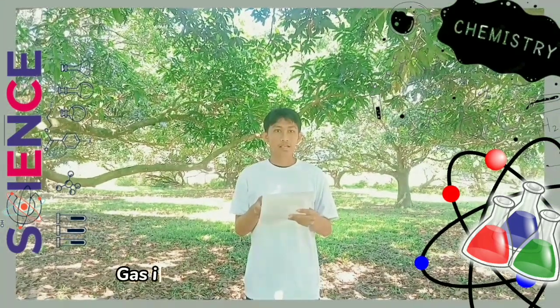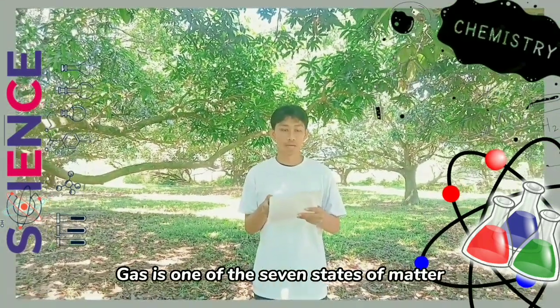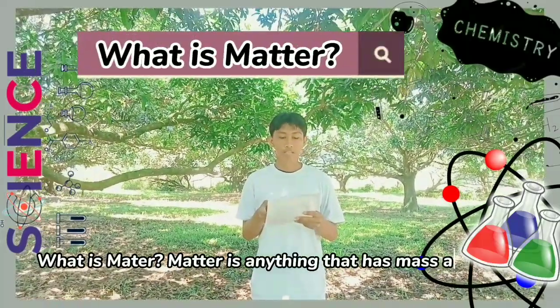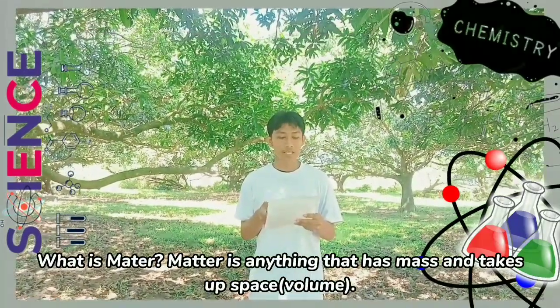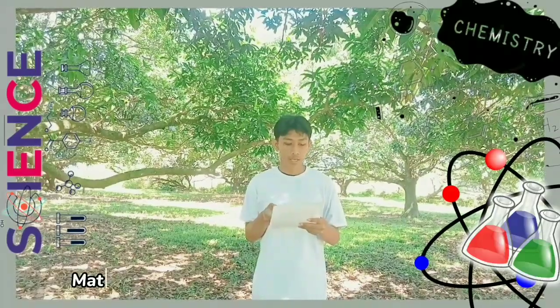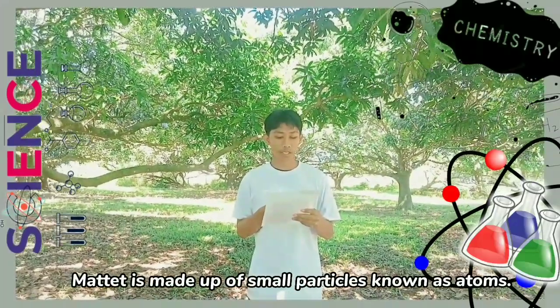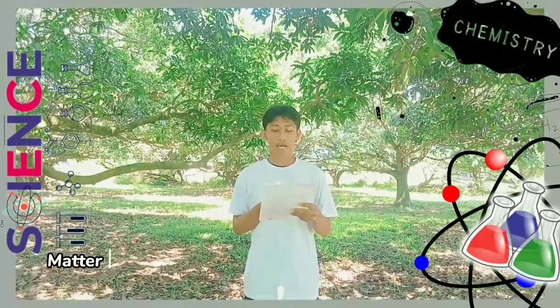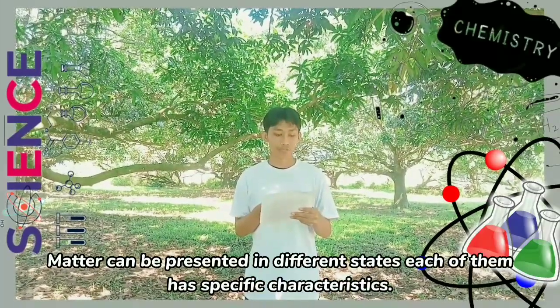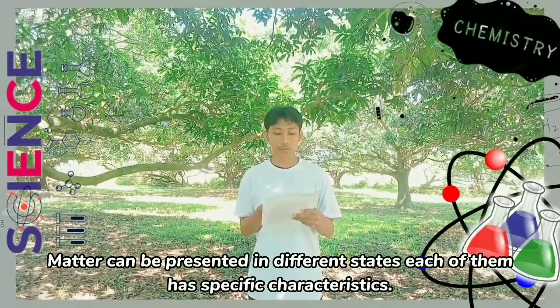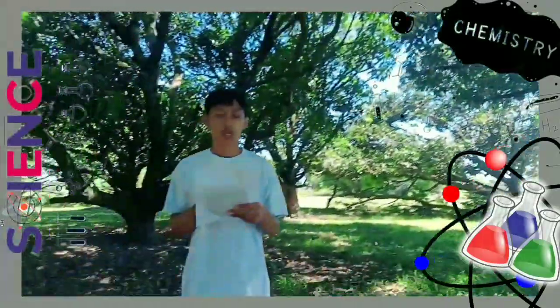Gas. Gas is one of the 7 states of matter. What is matter? Matter is anything that has mass and takes up space. Matter is made of small particles known as atoms. Matter can be presented in different states. Each of them has specific characteristics.